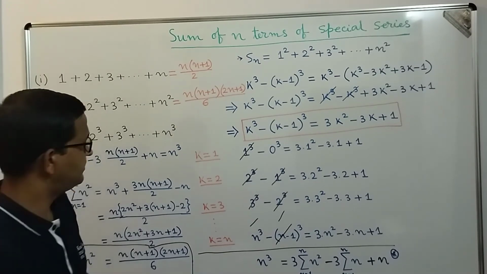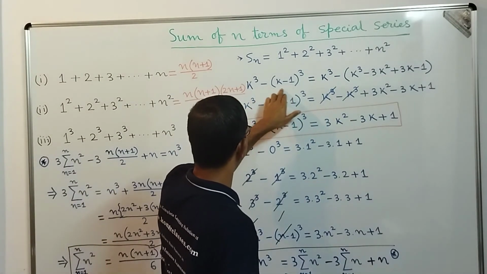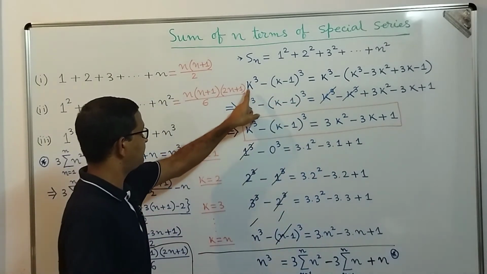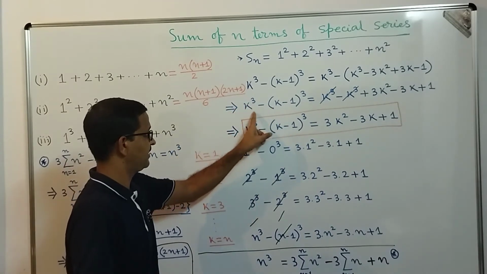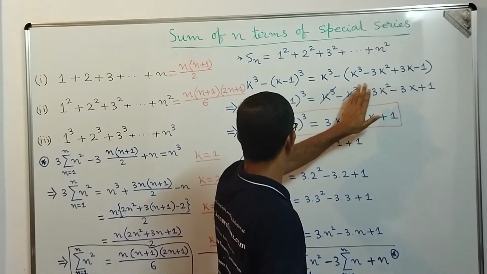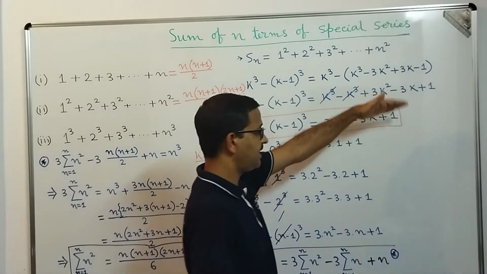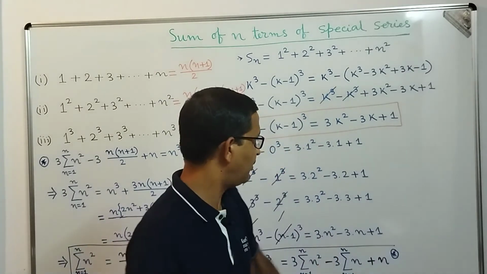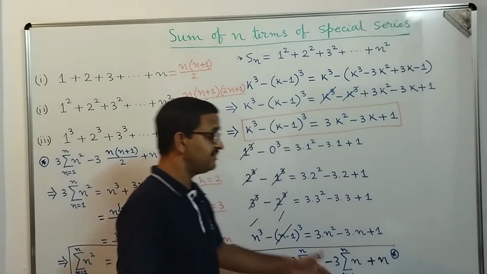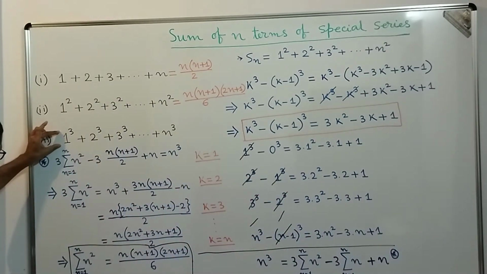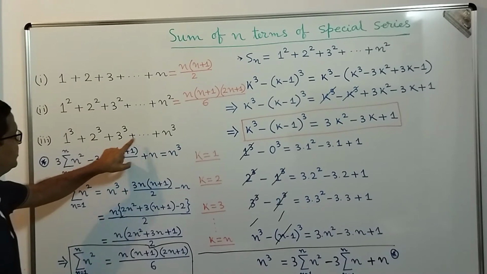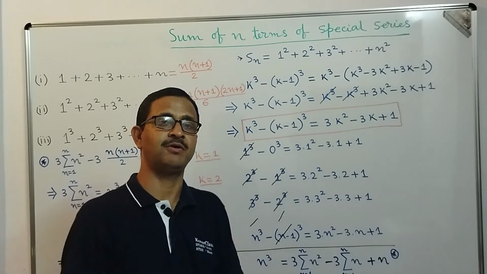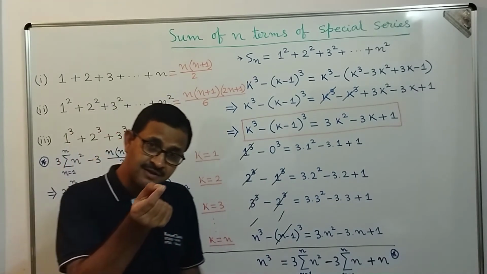Before I proceed, let me tell you the main important point is this identity, k cube minus k minus 1 whole cube. Why? Because on the left hand side k cube will get cancelled, and on the right hand side we are left with k square and k summation. The k square summation we need to find, and the k summation we are already aware of, the way I have done it here. In a similar manner, if we are going to do 1 cube plus 2 cube plus 3 cube up to n cube, here also we need to take k power 4 minus k minus 1 power 4. Correct? So this is the technique.